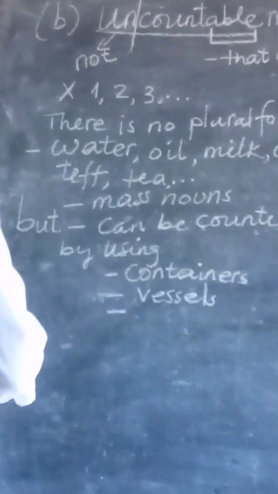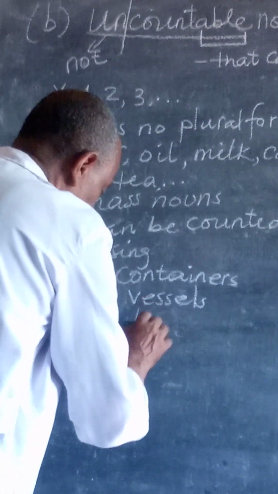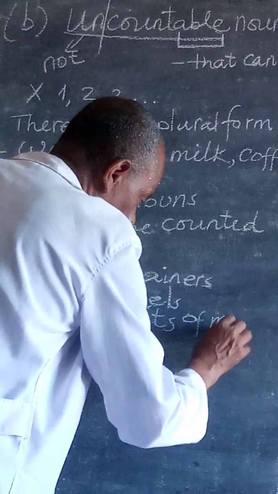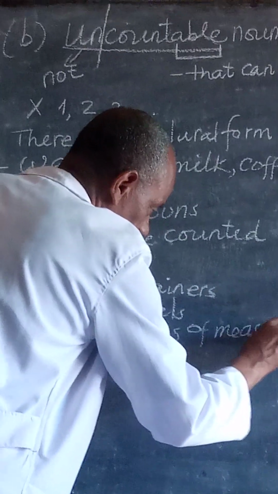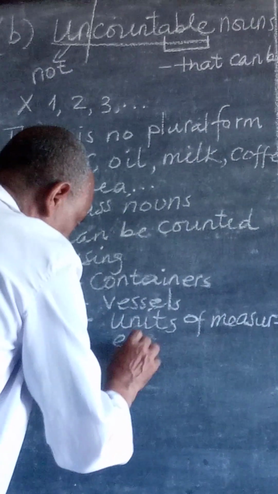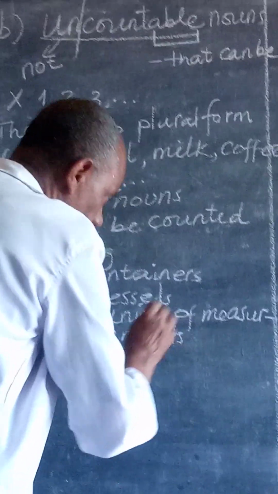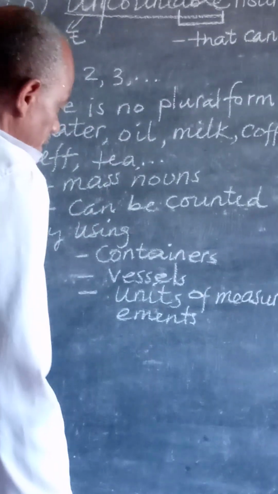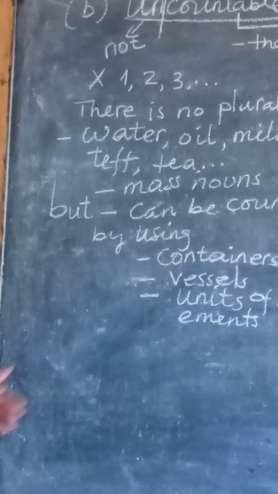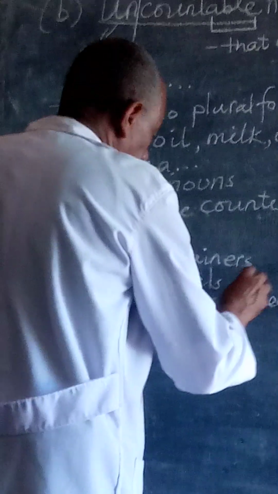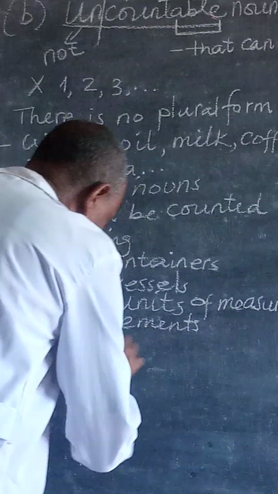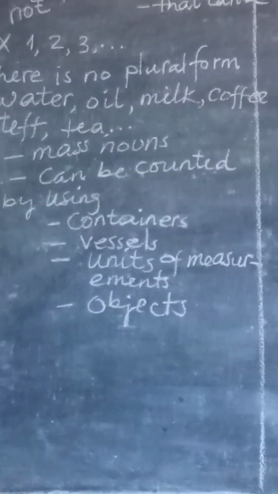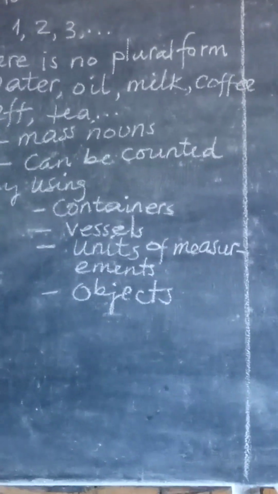And we can use units of measurements. And these materials, containers, vessels, or objects help us to count the uncountable nouns.